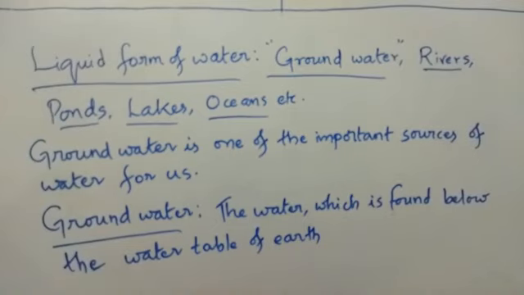So the water which is found below the water table of earth is known as groundwater. But what is this water table? All these things let us learn now.